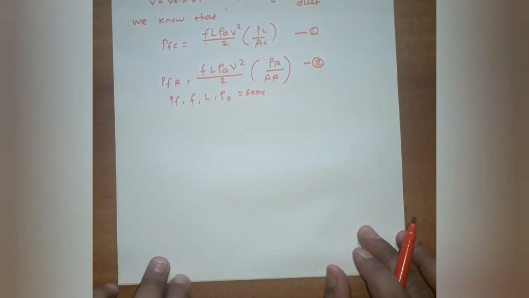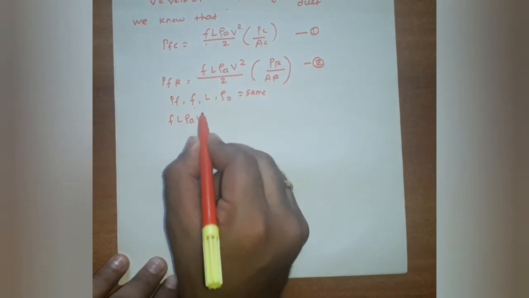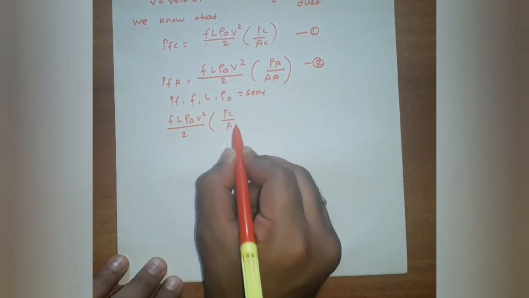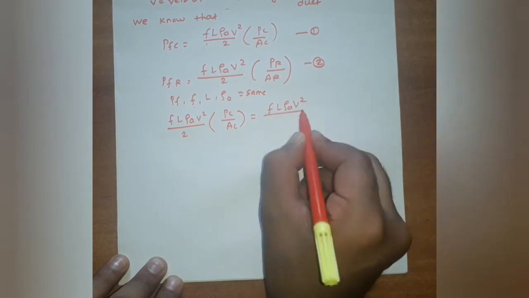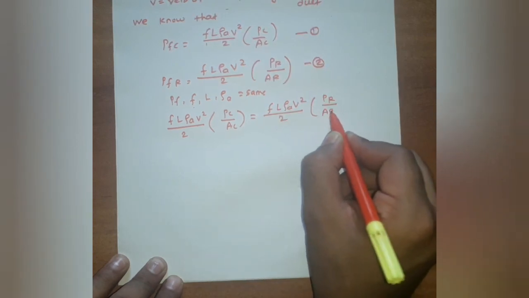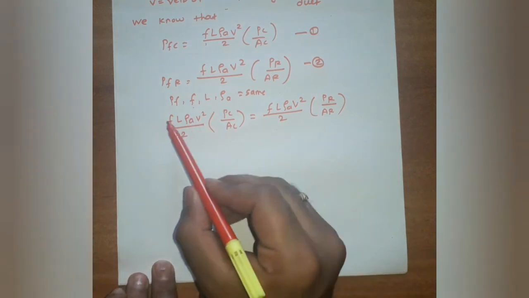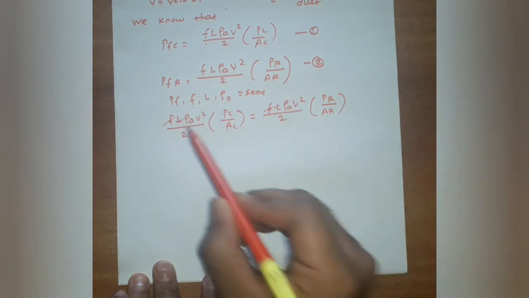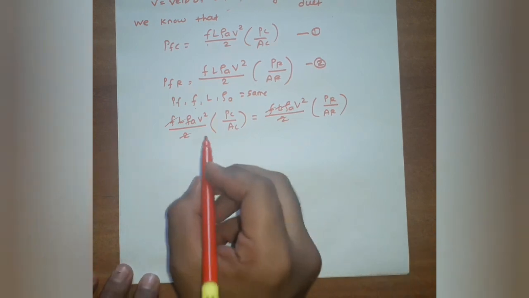So we can equate equation 1 and 2. We will get f L rho a V square divided by 2, in the bracket P_C divided by A_C, is equal to f L rho a V square divided by 2, in the bracket P_R divided by A_R. You know that P_F is same, f is again same so it is cancelled out, L remains same, 2 gets cancelled out, rho a gets cancelled out.